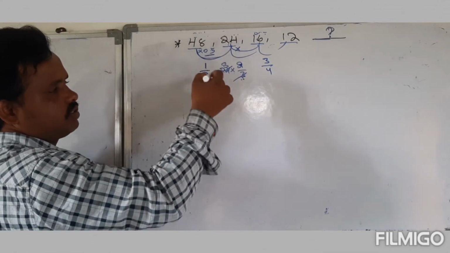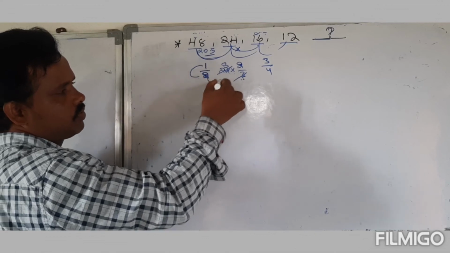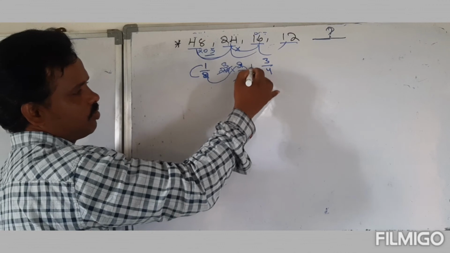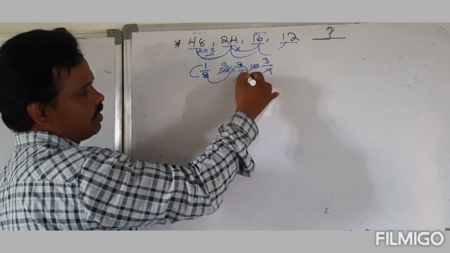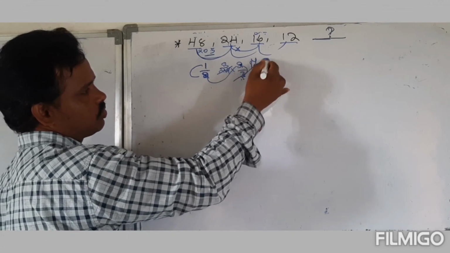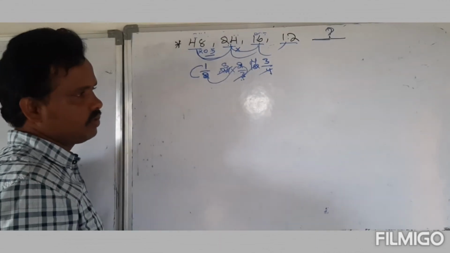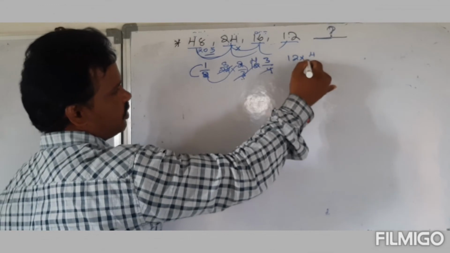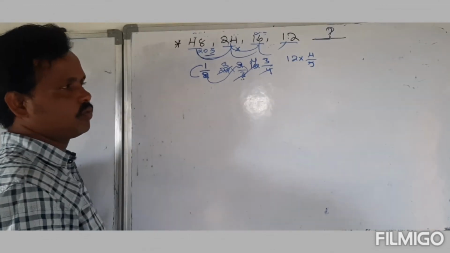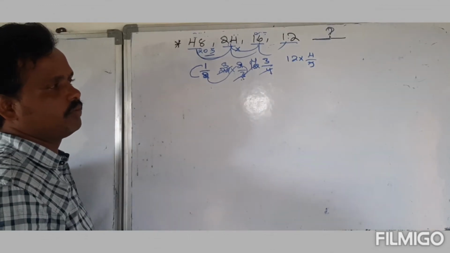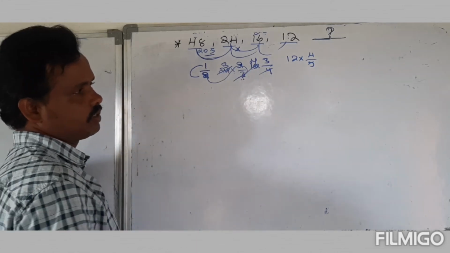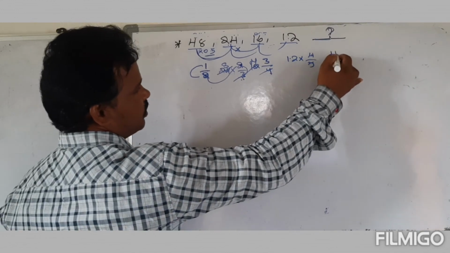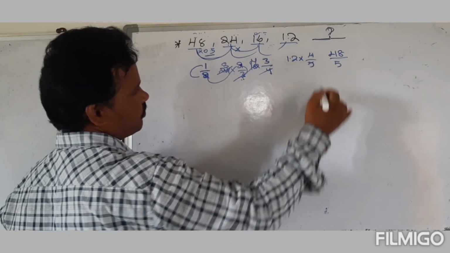For every case, the value is going to increase. 3 means 3 by 4. 3 by 4 means 16 into 3 by 4. How many times? 4 times, 4 into 3 is 12. The next one is 12 into 4 by 5. It means 5 does not divide 12. That's why 12, 4 times is equal to 48. Then our answer is 48 by 5.